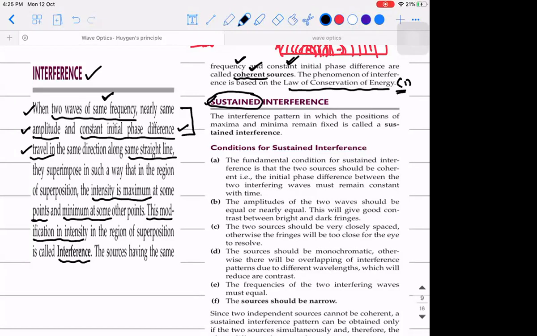Okay, if something is lasting for some amount of time, we call it sustained interference. Are you guys able to understand? Yes, sir. So that's what is given. See, the interference pattern in which the positions of the maxima and minima remain fixed is called sustained interference.